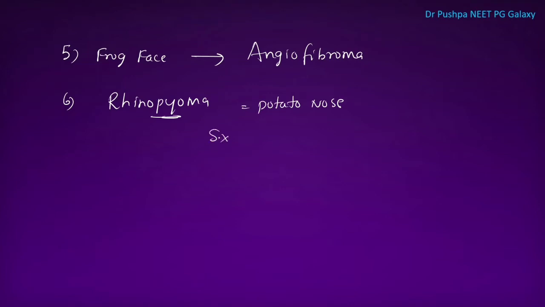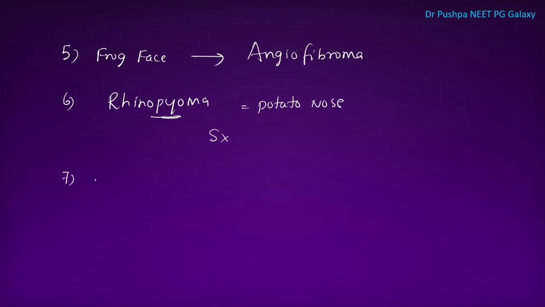Surgery is the treatment. Other than rhinophyma, there is one more terminology called rhinoscleroma. In that, there is ulcerative lesion and crust formation. It is also called woody nose, whereas rhinophyma is called potato nose and rhinoscleroma is woody nose. It is usually seen in the northern part of the country. And one more is rhinosporidiosis. It is also called mulberry-like polyp. It is caused by Rhinosporidium seeberi.